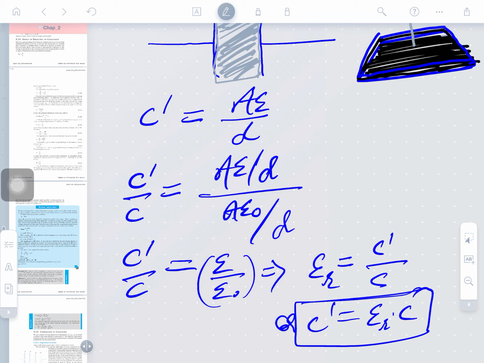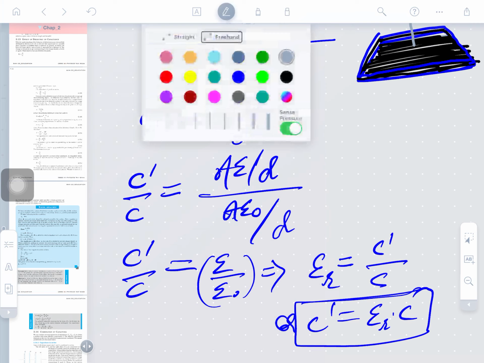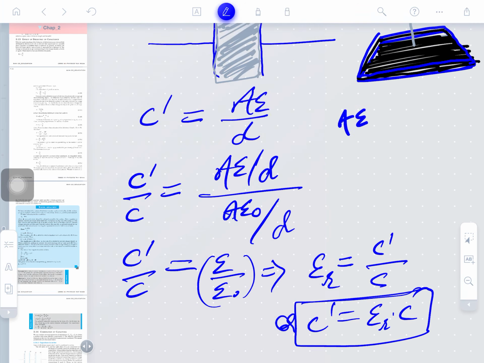Obviously, the capacitance is A epsilon naught divided by d. We are not changing the area of the plates, and we are not changing the distance between the plates. Even if very thin plates are there, the distance will not change. So epsilon naught will be replaced by the material's electric permittivity.